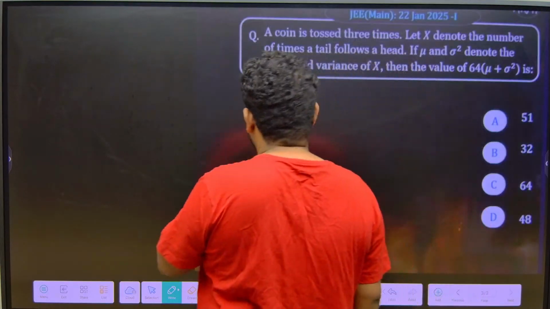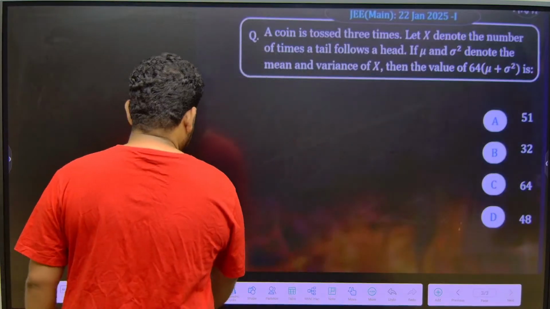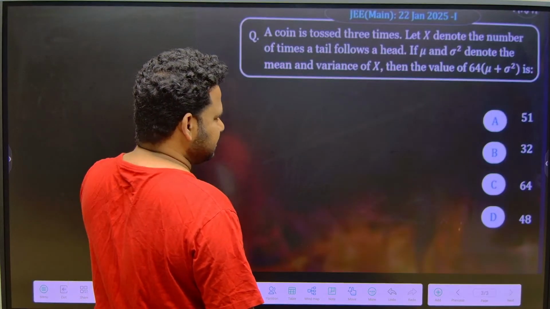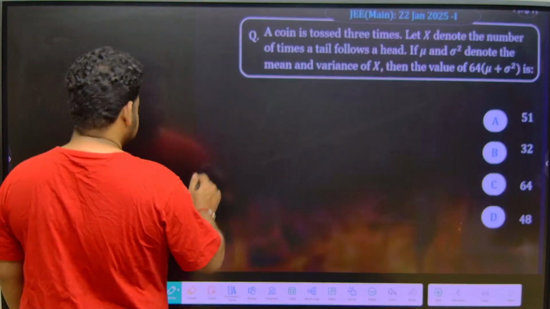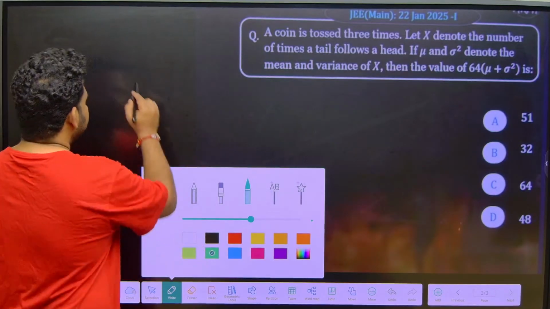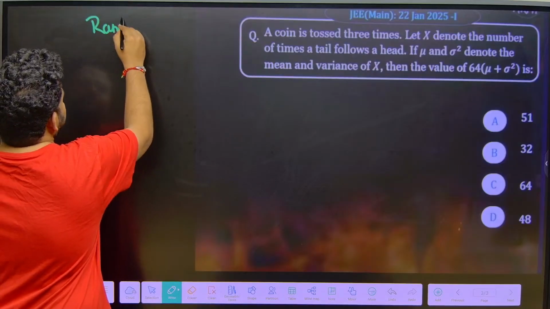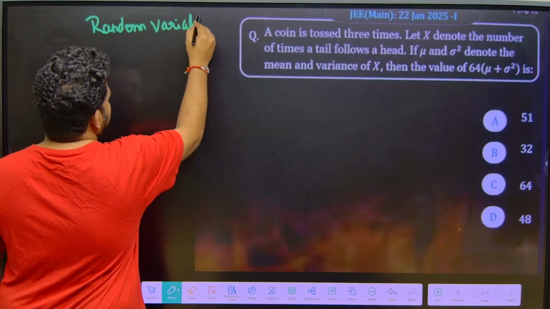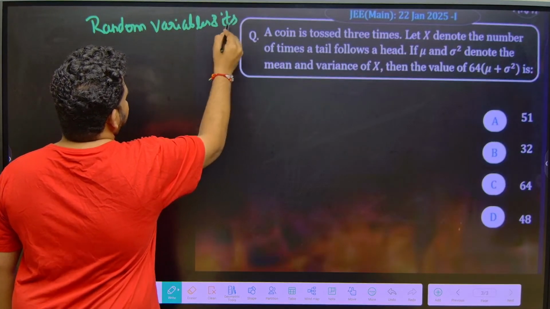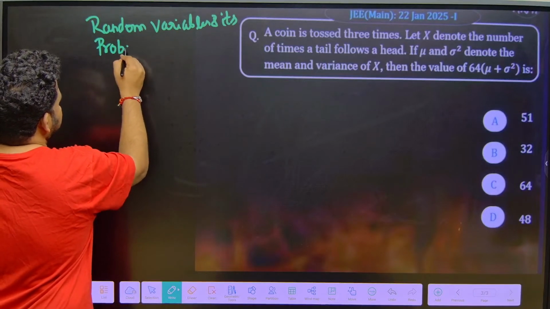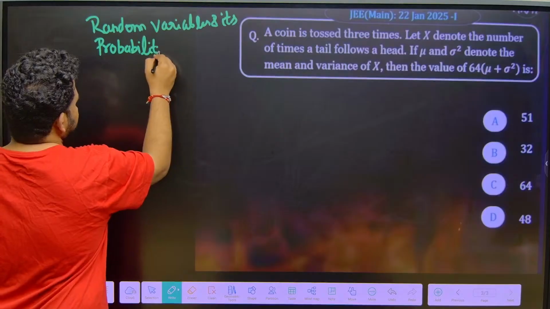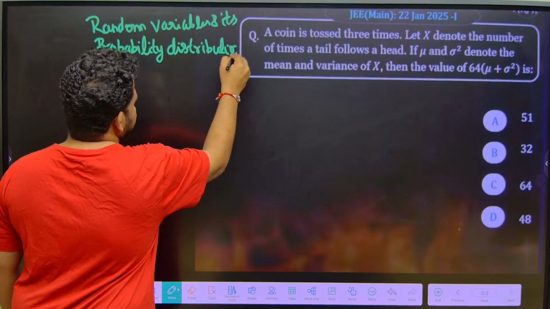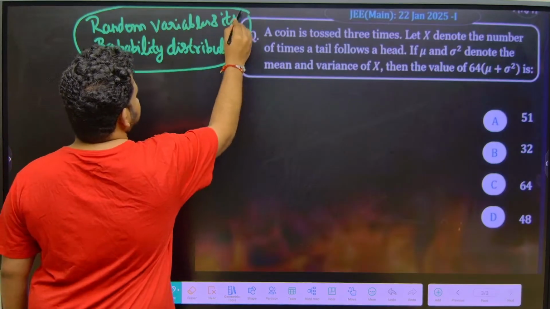Look at this question, friends. As you can see, they are asking the value of mu and sigma square, that is variance. If they are talking about this, definitely this is a question based on the concept of random variables and its probability distribution. These questions are simple, you should not leave this. This is a question based on this concept: random variables and its probability distribution.